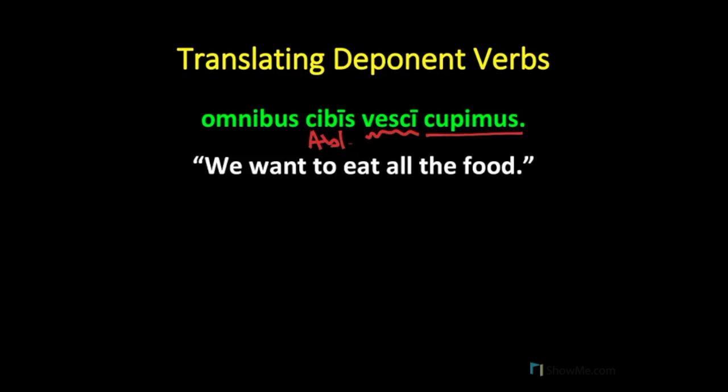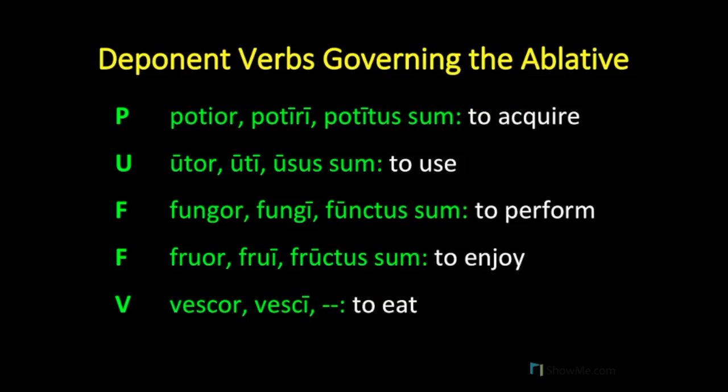And so we translate this as, we want to eat, vesci cupimus, all the food, omnibus quibus. So here again we see how these deponent verbs, potior, utor, fungor, fruor, and vescor, govern a noun in the ablative case, rather than taking an accusative direct object.